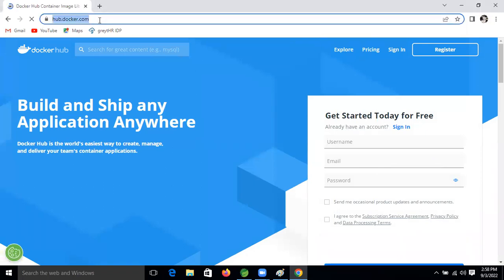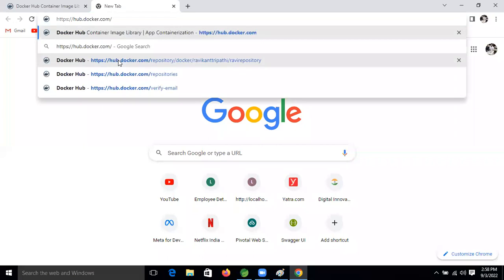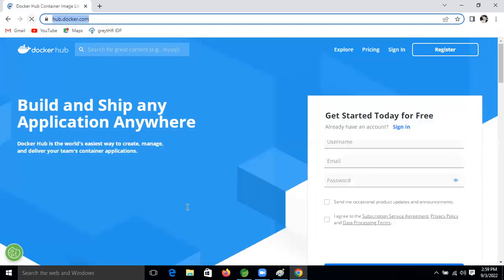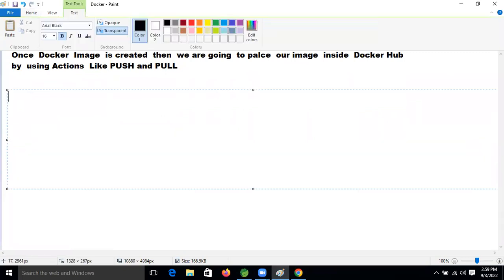This is the URL, hub.docker.com. You need to hit enter. So copy this one. First step, go to Docker Hub.